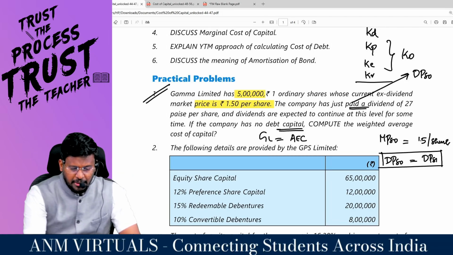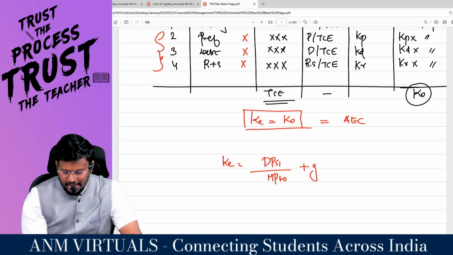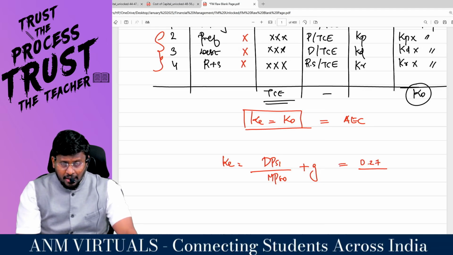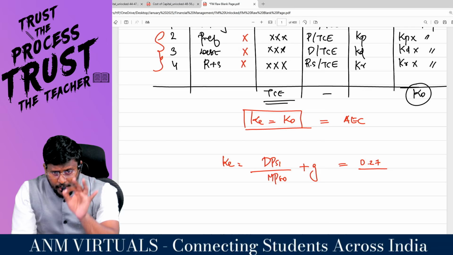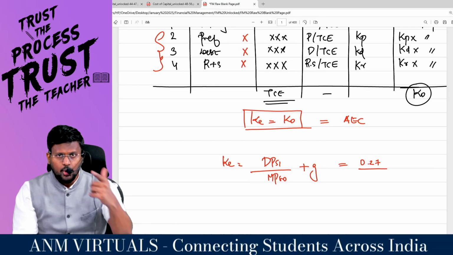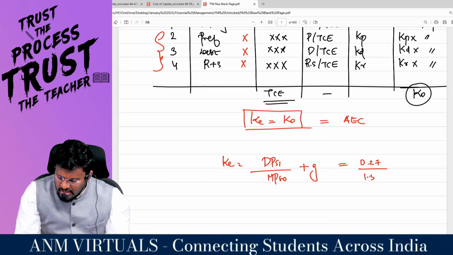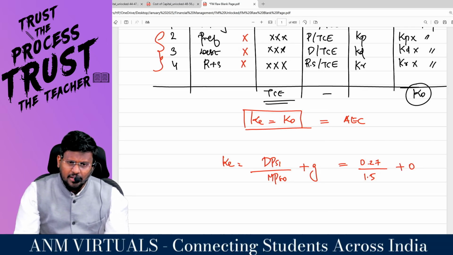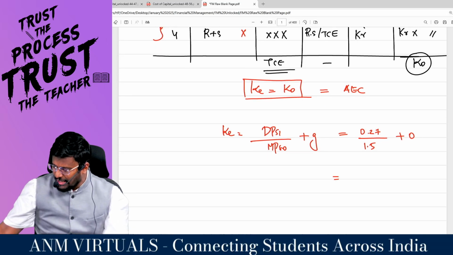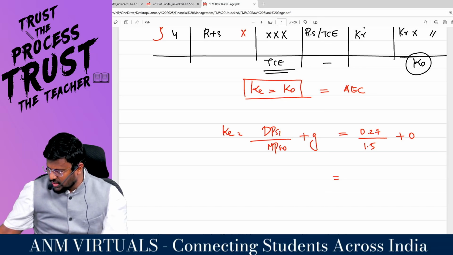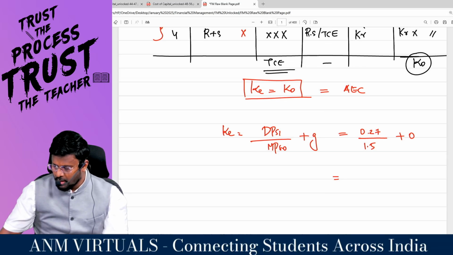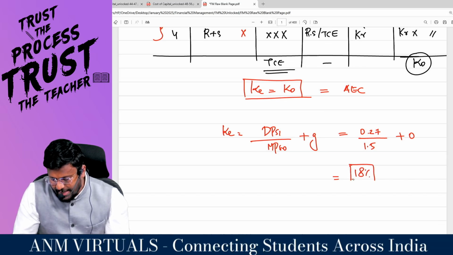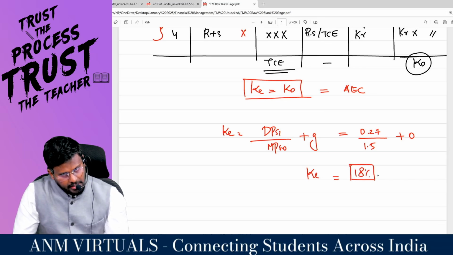So basically DPS1 will be 0.27, divided by, in order to enjoy this 27 paise in the next year, you have to invest now. How much do you have to invest? 1.5 rupees. And what is the growth rate? 0. So 0.27 divided by 1.5 into 100 means how much percent? 18%, that is KE.